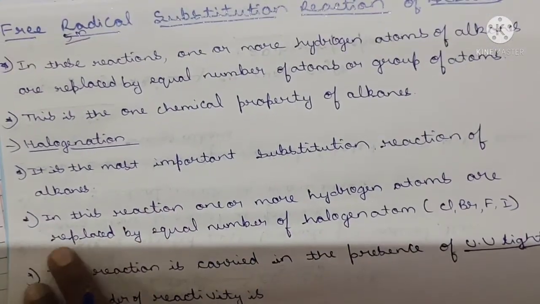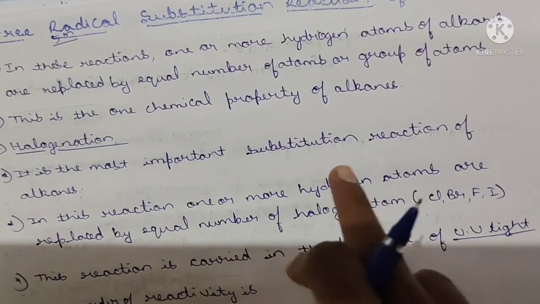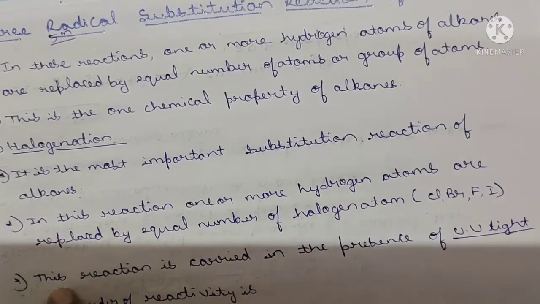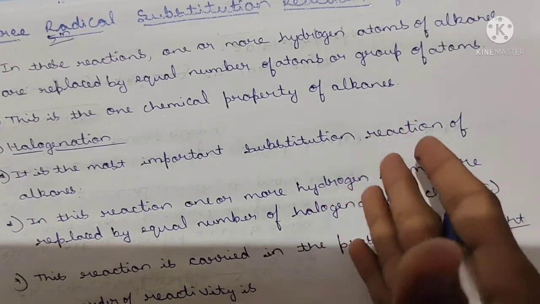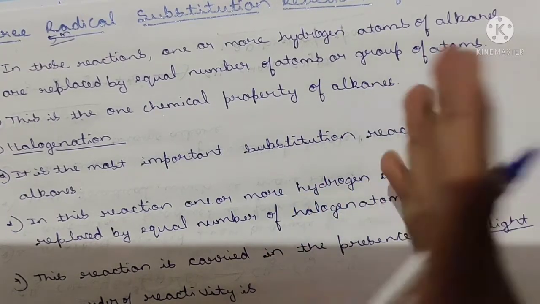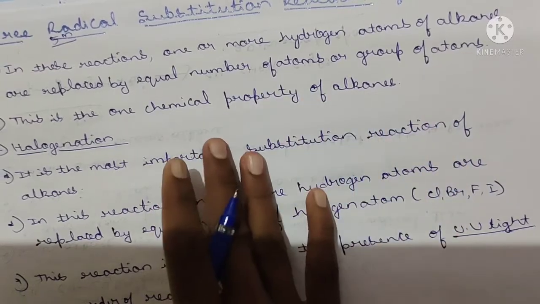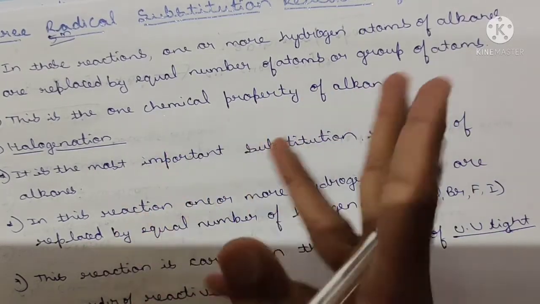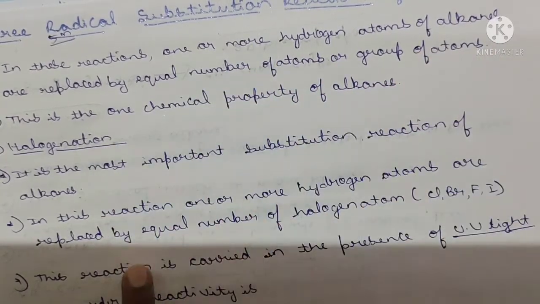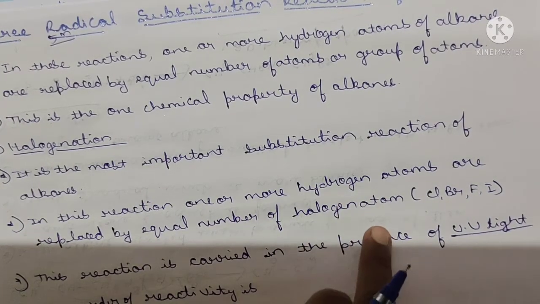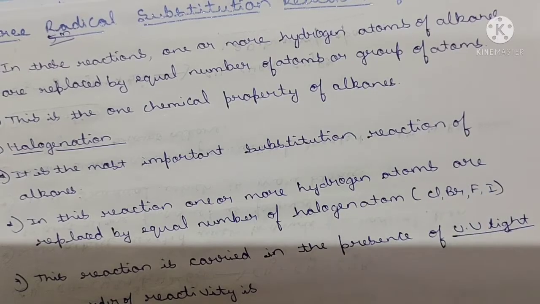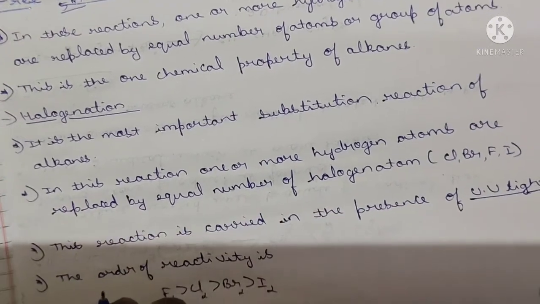Now what happens in this reaction? One or more hydrogen atoms are replaced by an equal number of halogen atoms, that is chlorine, bromine, fluorine, iodine. You know better which are the halogens: chlorine, bromine, fluorine, iodine. Later we will discuss one beautiful example.